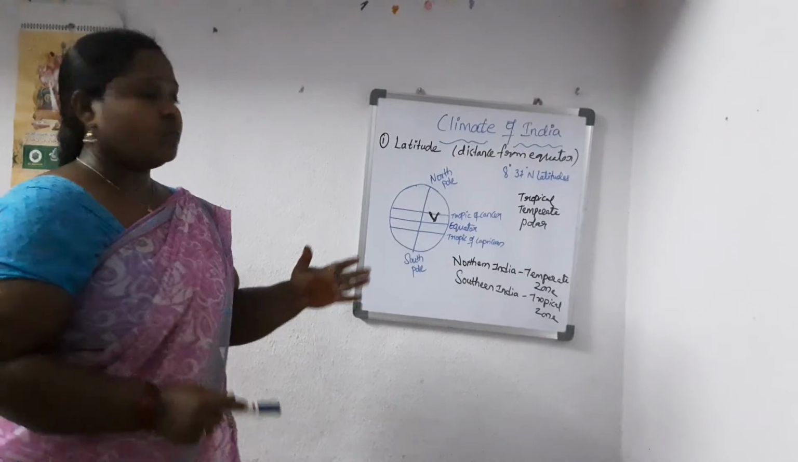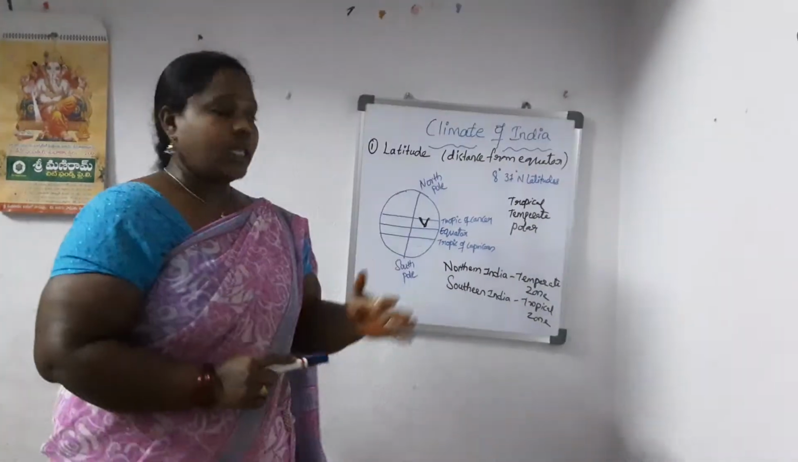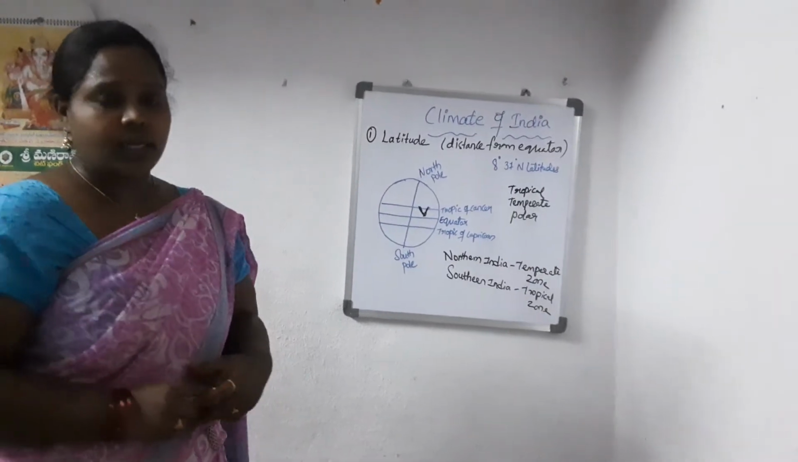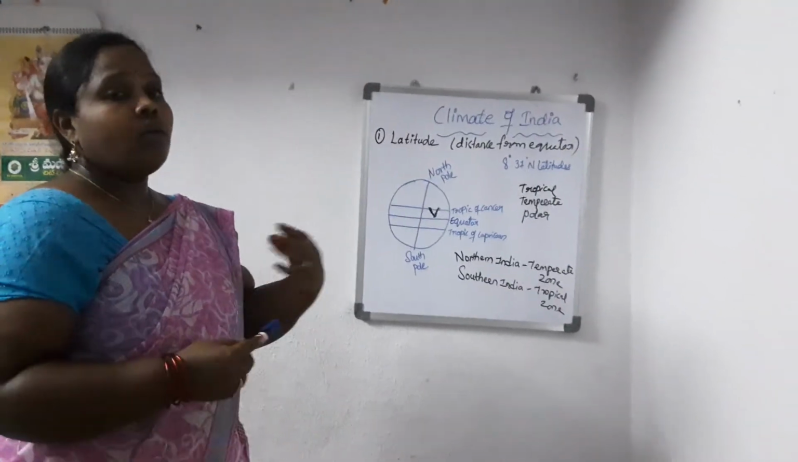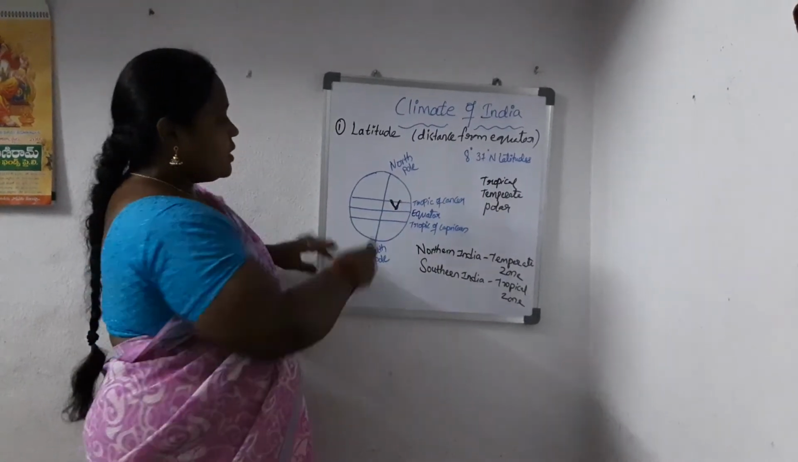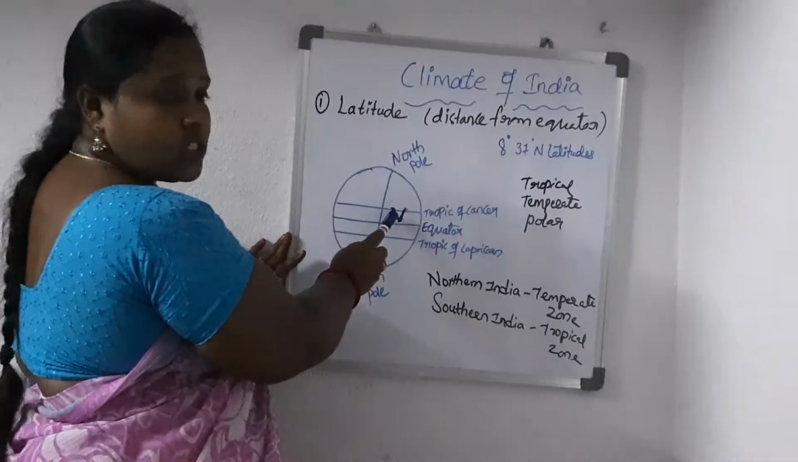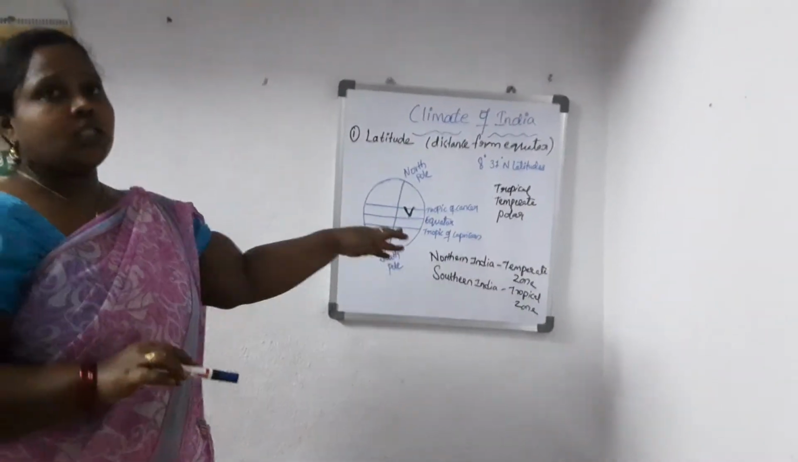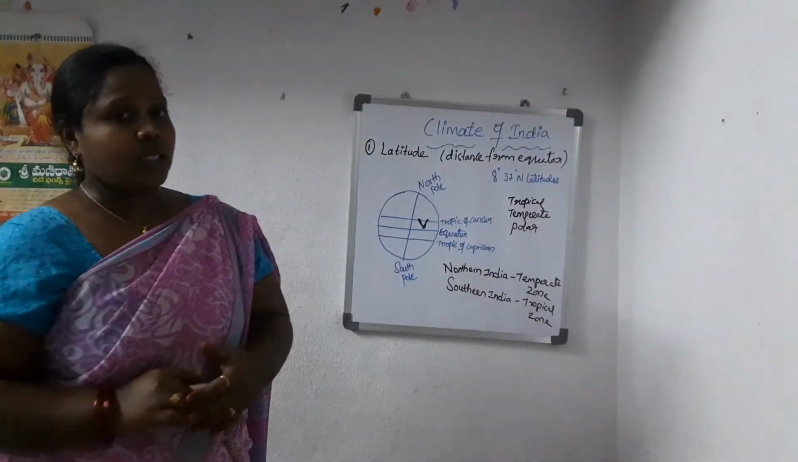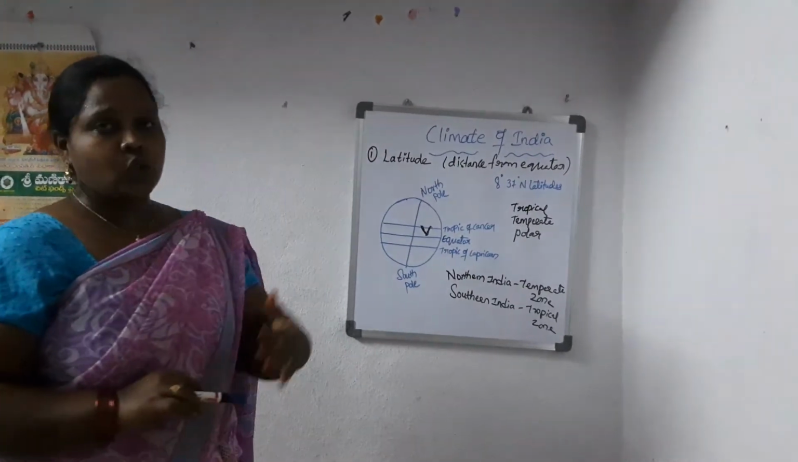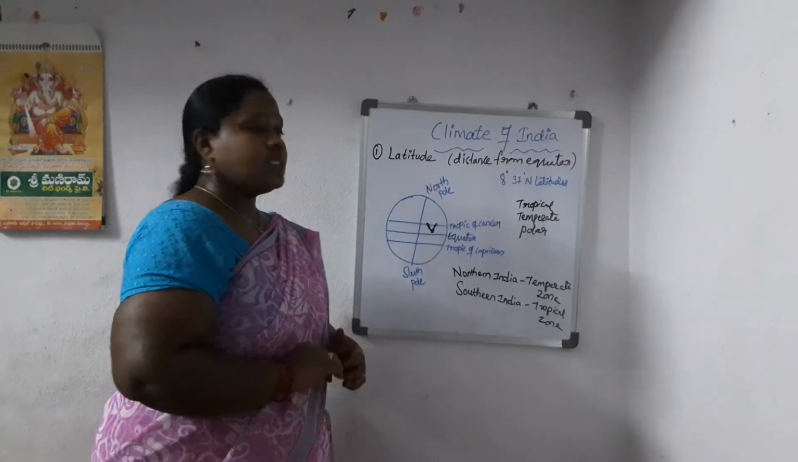As the sun rays fall directly on equator, the area that is close to equator also receives the maximum amount of sun rays, and that is why the climate and the weather will be very hot. As you can see here in the diagram, the south part of India almost lies in the tropical zone, whereas northern India lies in the temperate zone. So the north region, being far away from equator, is cooler when compared with southern India.